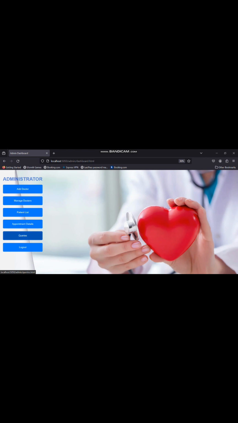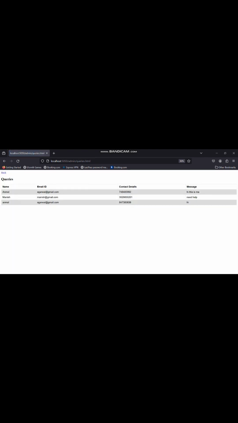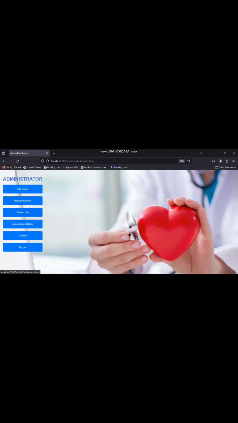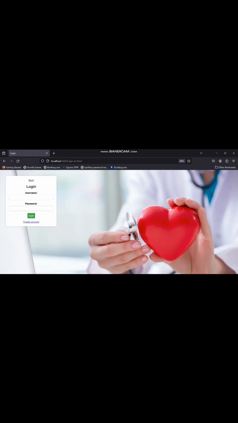Now coming towards the queries. In queries, you can see some people write queries, in which you can see the message and also the email ID and the contact details of them to reply back. That is the total administrator panel that we have. Now coming to the logout button. Okay, thank you.